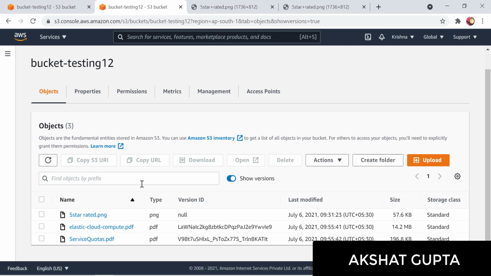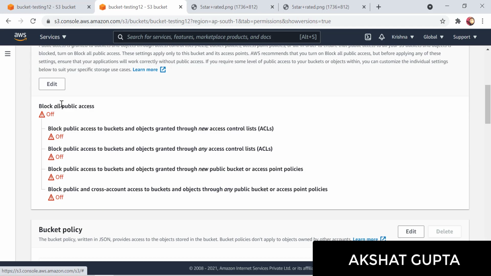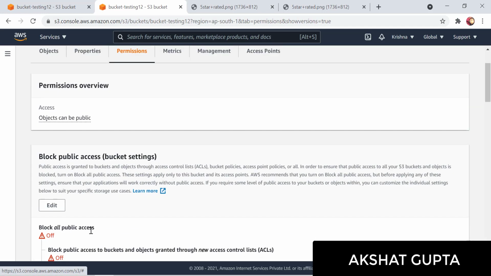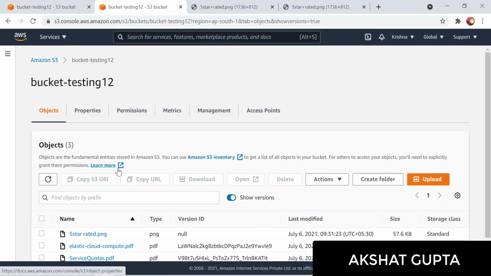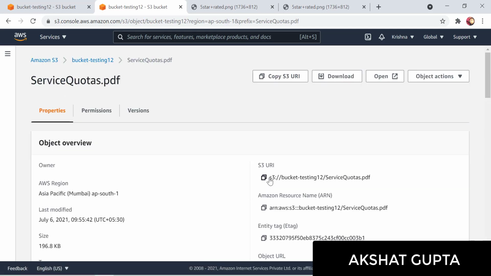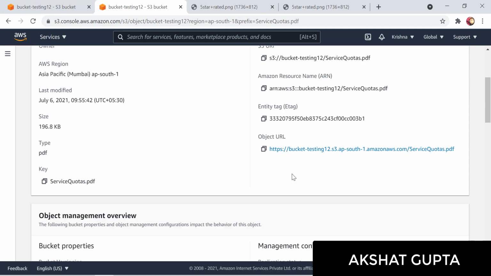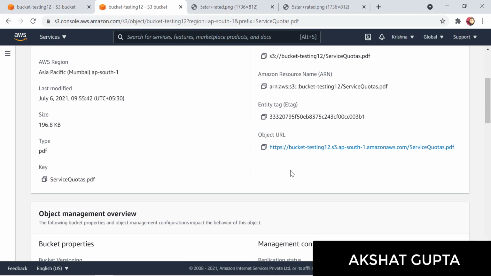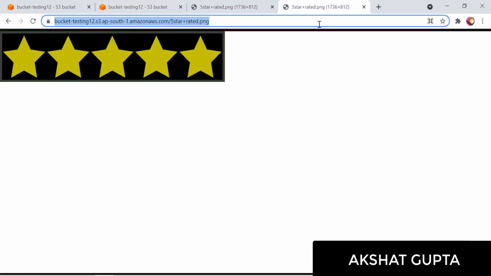Now there's one more thing which was left out and I wanted to discuss with you. You might remember that my bucket is currently public. So whatever objects I'm uploading onto my bucket, are these objects public or private? We have uploaded this particular file in the later stages, so let's see if this object is public or private. My bucket is public and I'm uploading an object after making my bucket public. Let's see what happens in this particular case.